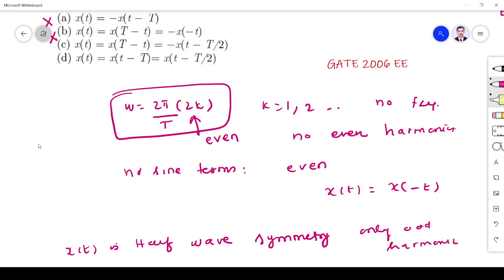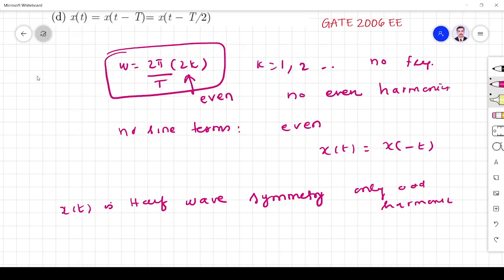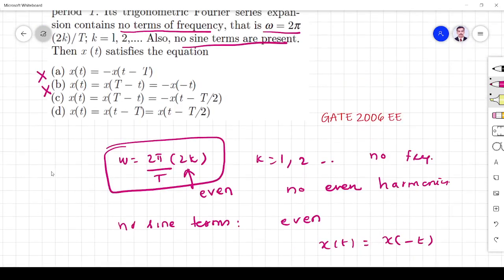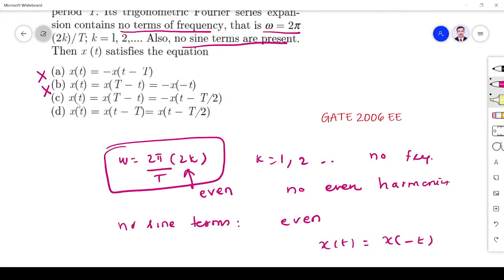So what is the condition for half-wave symmetry? That is given by x of t is equal to minus x of t plus or minus T by 2. So that is the condition for half-wave symmetry. It should also be an even signal, so x of t should be equal to x of minus t. Yes, this is correct, and x of t is equal to minus x of t plus or minus T by 2. So this is the correct answer.